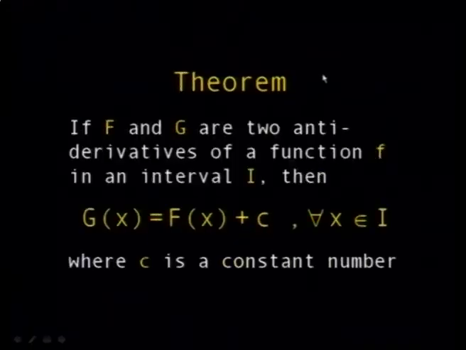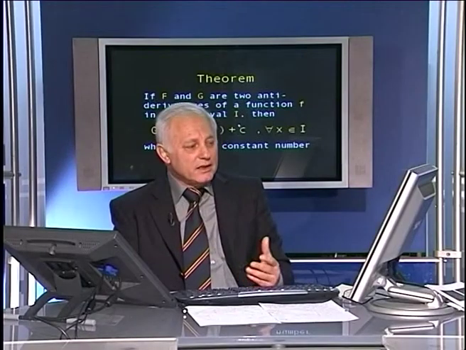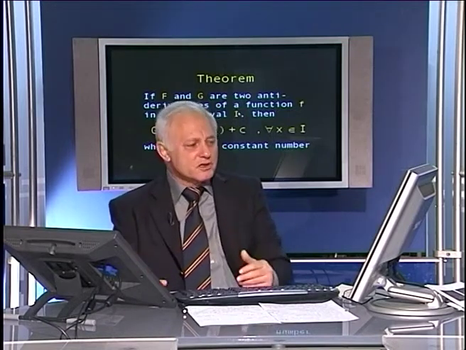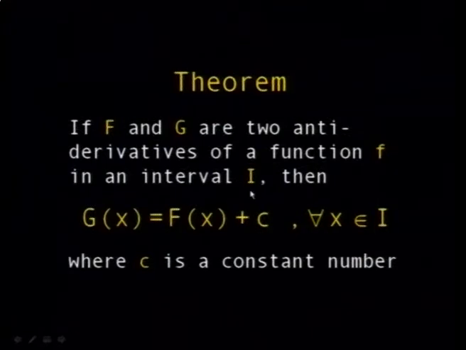So now, what about when you have two antiderivatives, for example, capital F and capital G of small f? You should add C here. In other words, this is a theorem, and it has a proof. When you have two antiderivatives of the same function, then they differ by a constant C. And this constant C is important. It's not a luxury that you put C. Students usually neglect it.